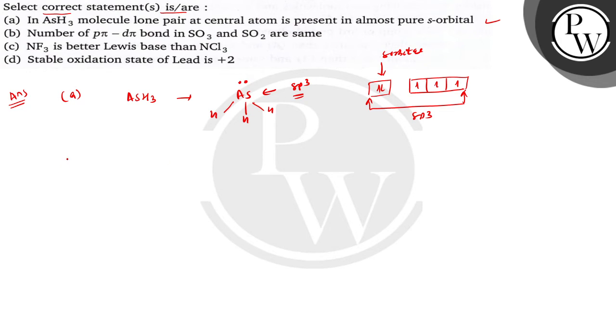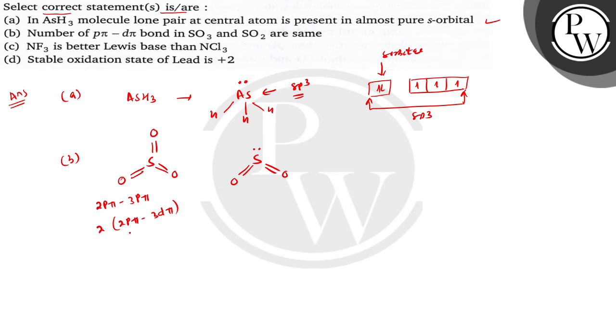Okay, so in case of B, number of p pi d pi bonds in SO3 and SO2. Children, the structure of SO3 is S double bond O, S double bond O and S double bond O. This is SO3, and SO2 is S double bond O, S double bond O and here it is a lone pair of electrons. Here the pi bonds are, there is 1 pi bond between the 2p pi orbital and 3p pi bonding, okay, and there are two p pi and 3d pi bonding.